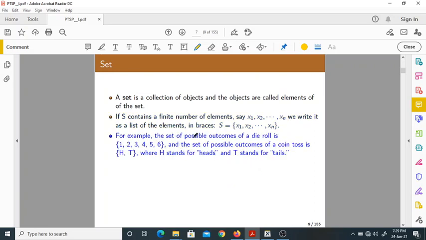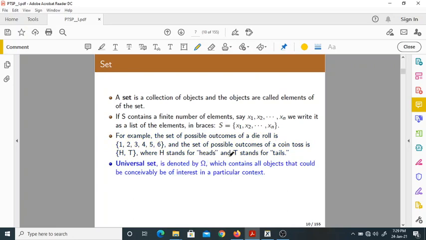Now these are typical examples we come across in PTSP, that is rolling a die and tossing a coin. If you roll a die, the outcomes are 1, 2, 3, 4, 5, 6, and if you toss a coin, the outcomes are 2, they are head and tail. Now they form a set.